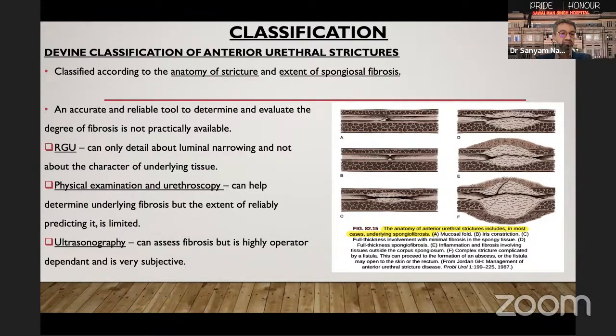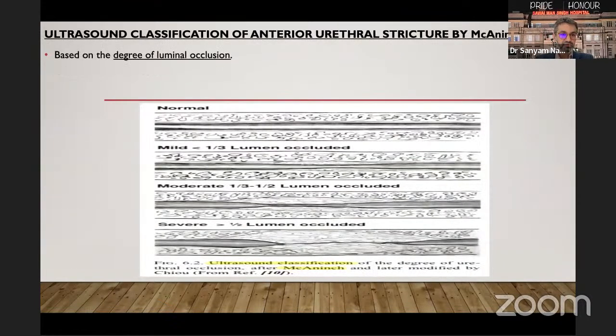The problem with this classification is that an accurate tool to determine and evaluate the degree of fibrosis is practically not available. In an RGU, we can come to know about the luminal narrowing, but not about the character of the underlying tissue. Physical examination and urethroscopy can help us to determine the underlying fibrosis, but the extent of actually reliably predicting it is fairly limited. Ultrasonography can tell us about the fibrosis, but is highly operator dependent and is very subjective.